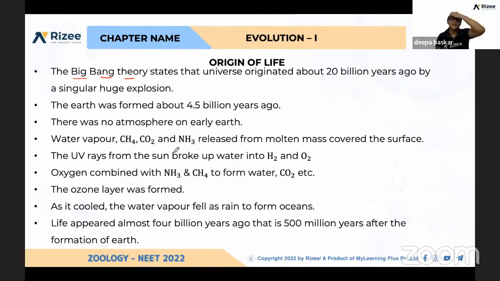This theory states that the universe originated about 20 billion years ago. A huge explosion happened, that is a cosmic explosion, or else you can say a thermonuclear explosion.